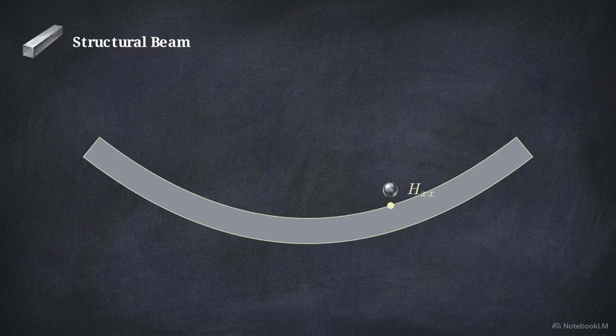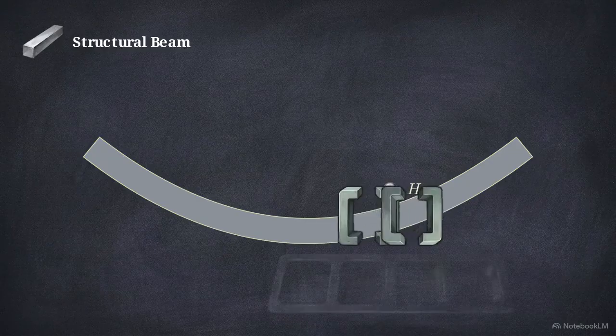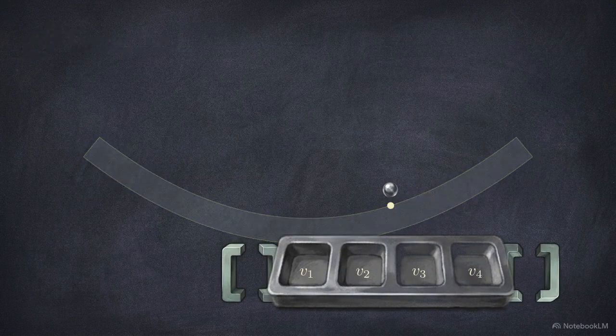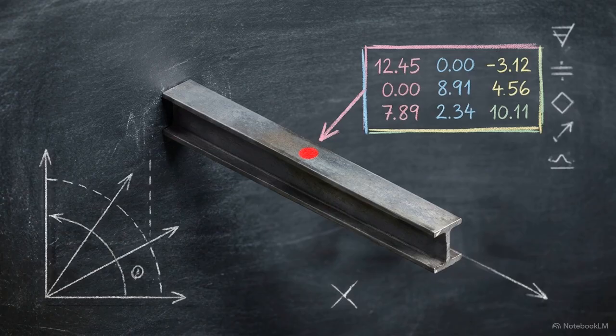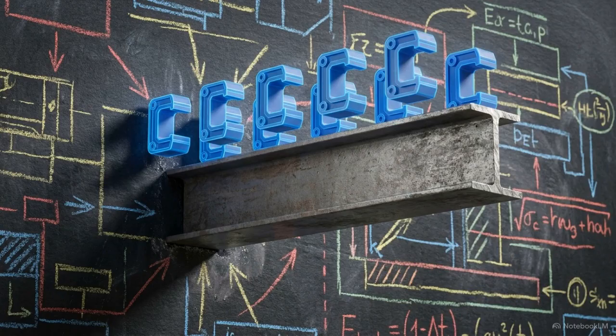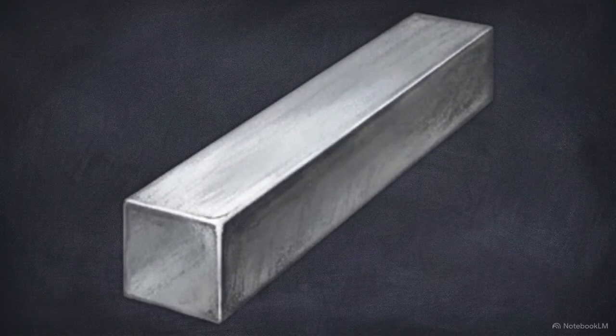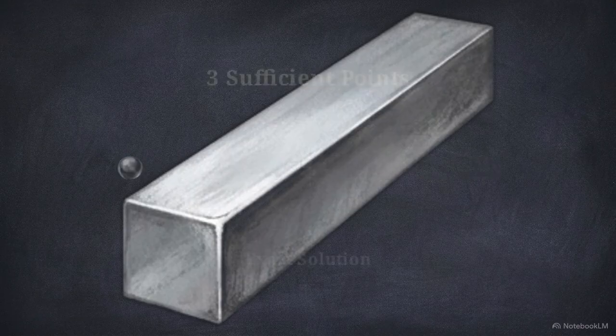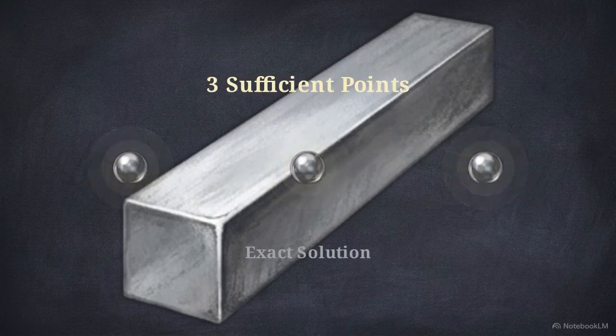We programmatically evaluate the hxx matrix at one of our newly mapped physical coordinates. This generates a four-dimensional row vector specific to that exact node. Instead of evaluating a continuous curve, we now possess discrete numerical data firmly locked to a single localized point on the beam. This evaluation is only the initial setup. The code stages this process to execute for all the designated integration points. While the specific code block integrates across 8 points to demonstrate the loop, 3 points would technically be sufficient to accurately evaluate a simple beam.